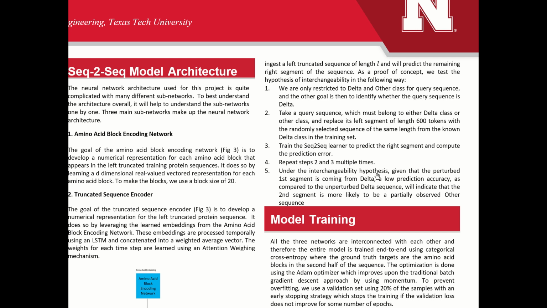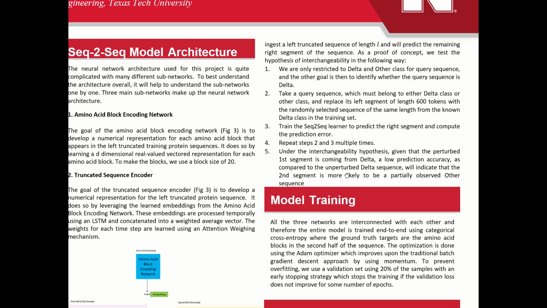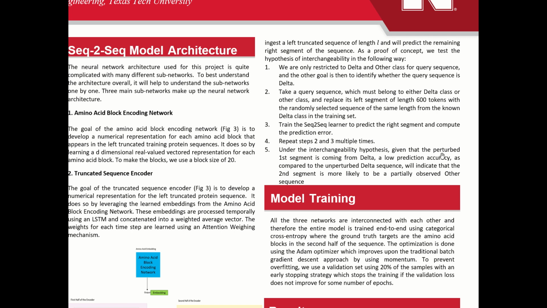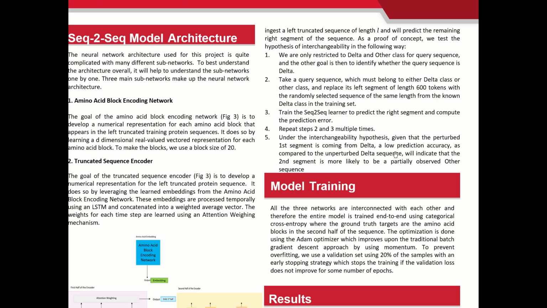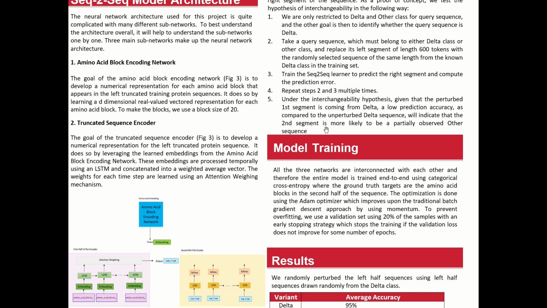We then train the seq-to-seq using these scrambled left side sequences to predict the right side sequences. And under the interchangeability hypothesis, if we notice that the randomly perturbed first segment is coming from delta, and we notice a low prediction accuracy for the right hand side, the intuition is that such a segment probably comes from an other sequence, not a delta category. So that's the implementational idea.